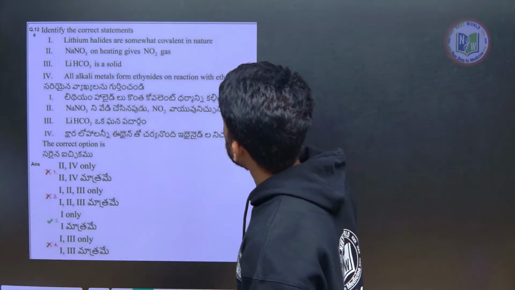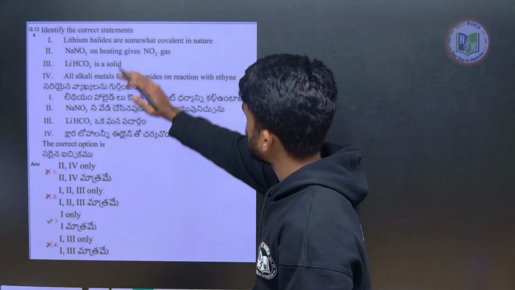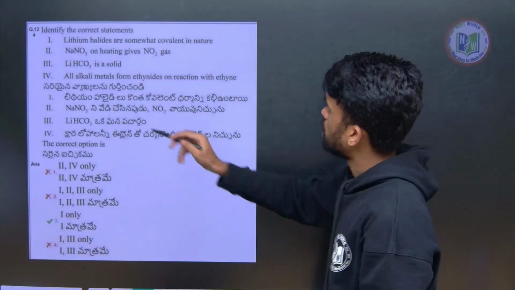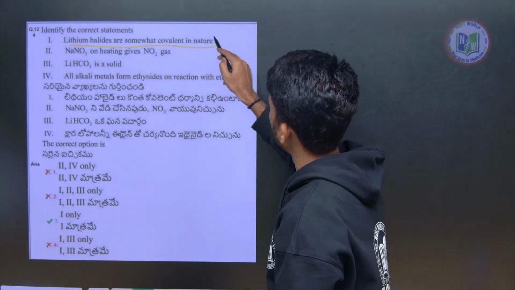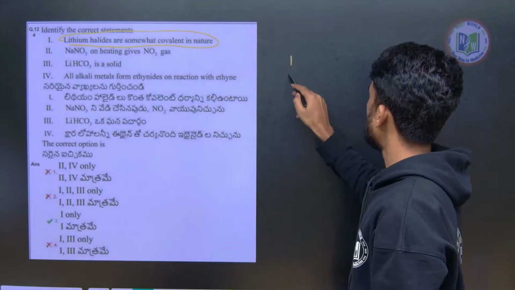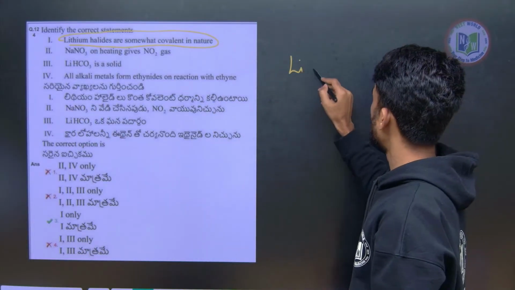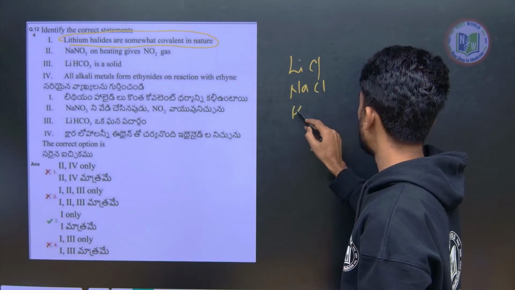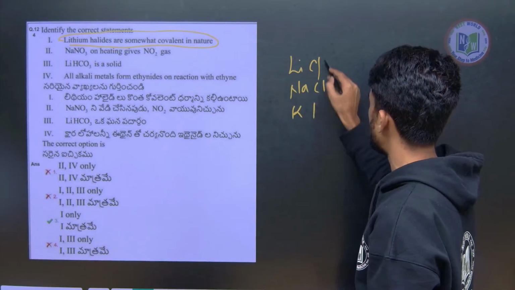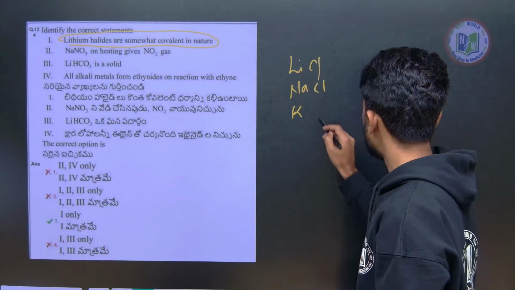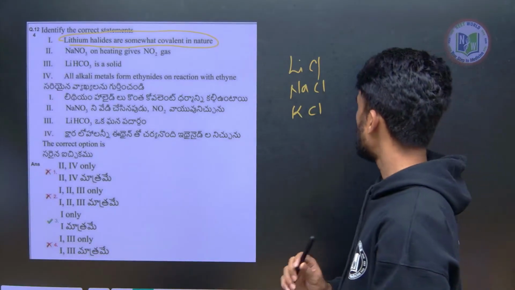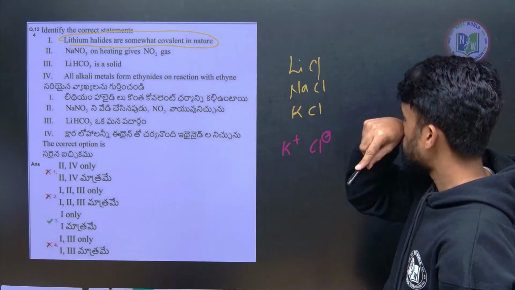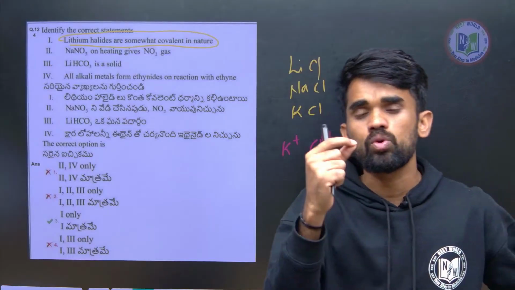Identify the correct statements. They have given 4 statements and are asking us to say the correct one. Let us see, lithium halides are somewhat covalent in nature, yes. Halides of first group elements, let us say LiCl, NaCl, next KCl. If we take like this, first of all, what are these? These are ionic compounds, we know that, because it exists as K plus Cl minus ions. But all these ionic compounds also have some covalent character, right?